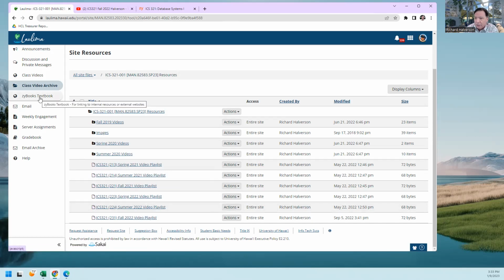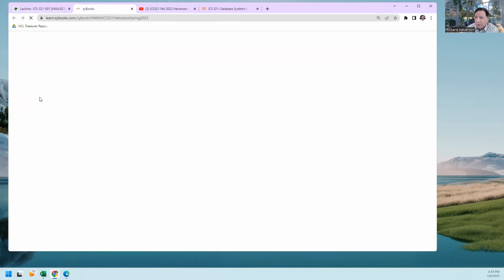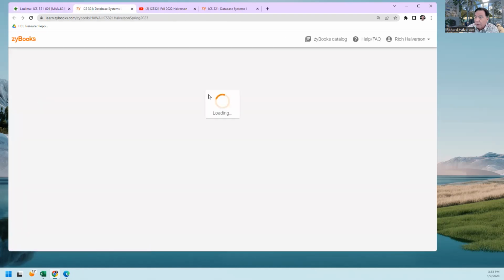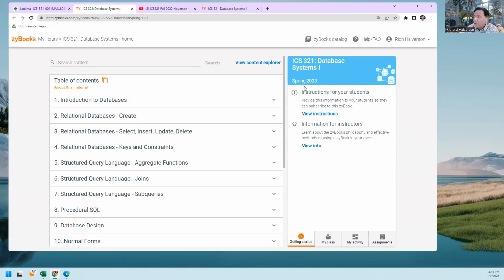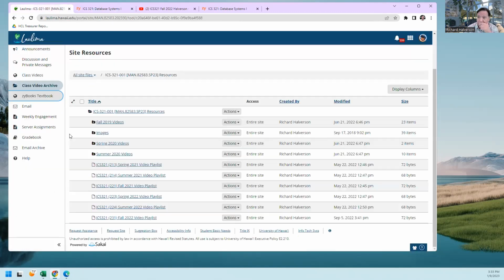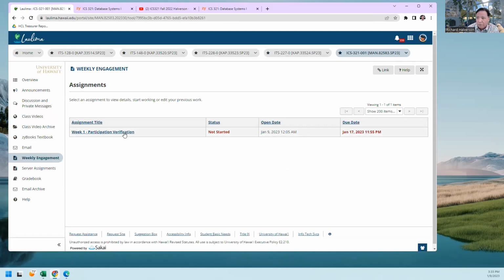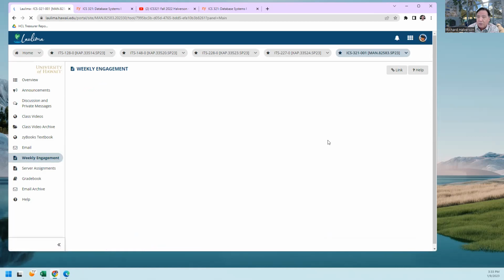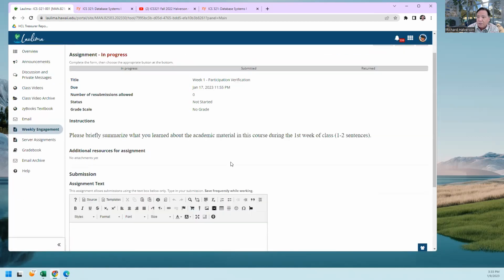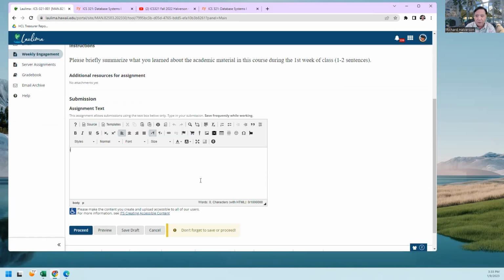This is a link to the textbook. I think it links to the current textbook, Spring 2023 textbook. And so this weekly engagement is very important. You have to go in and do participation verification. You have to just respond, I'm here, or something, so I know that you intend to take the class.